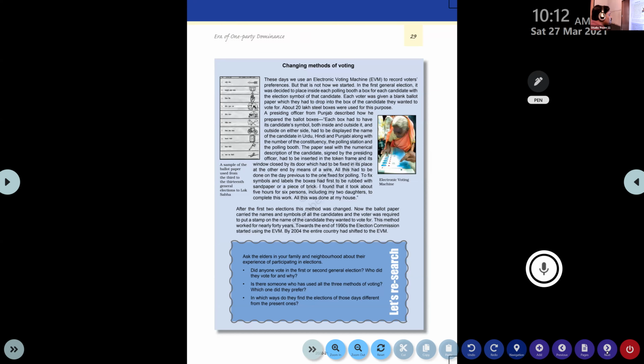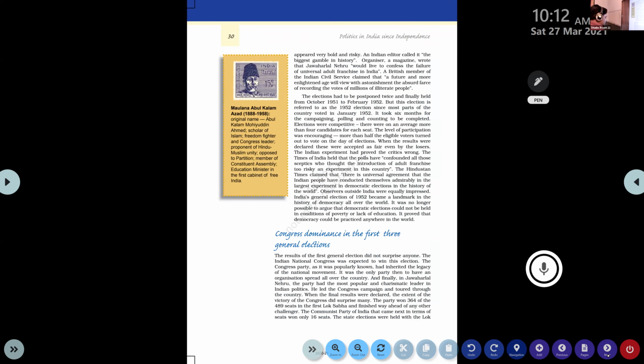So the new method used by the government to conduct elections in India appeared very hard, bold and risky. The use of universal adult franchise appeared very bold and risky. It was a bold move from the government and a risky move too. An Indian editor called it the biggest gamble in history. The editor of one Indian newspaper wrote that it is the biggest gamble, a game of luck in history.